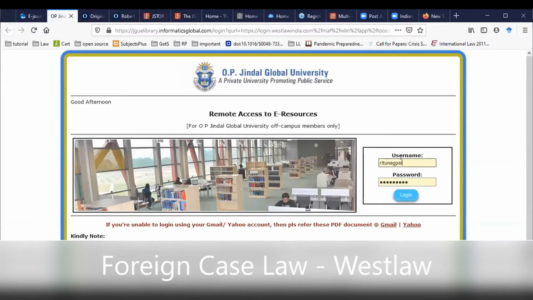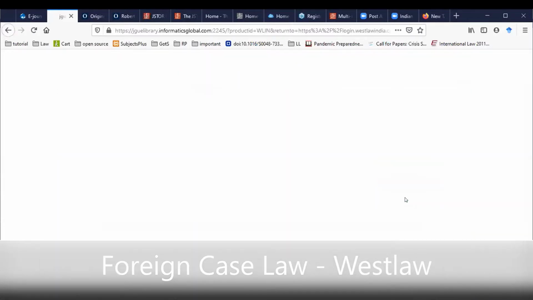Like mine is ritunagpal@jgu.edu.in. Hence the username would be ritunagpal only, everything before @, and the same password which I use for my JGU email ID. So herein I log in, and it is going to take me to the resource homepage.